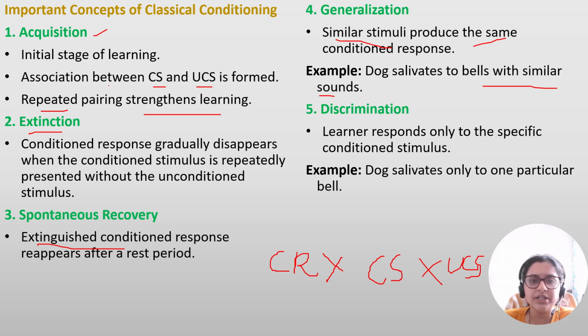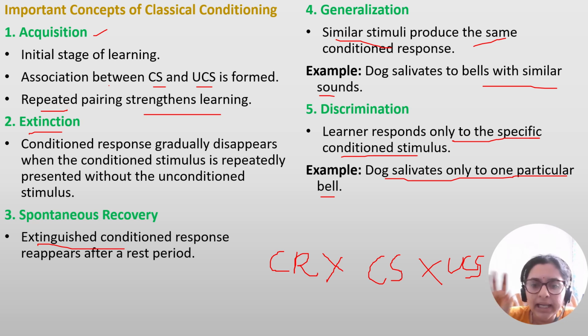Then discrimination. Learner responds only to specific conditioned stimulus. Dog salivates only to one particular bell. If the sound is similar but you change the type of bell, it will associate only to that bell kind of sound. That is discrimination. It will be able to discriminate between bell sound and some other sound, such as a whistle sound. If you give a whistle, it will not associate again. It will only identify bell sound.